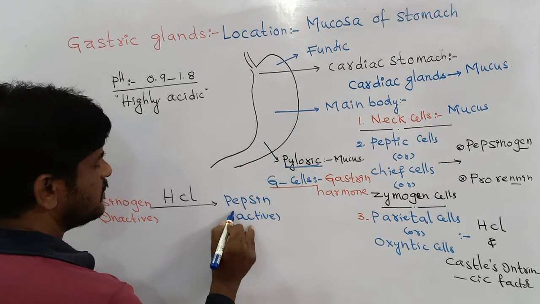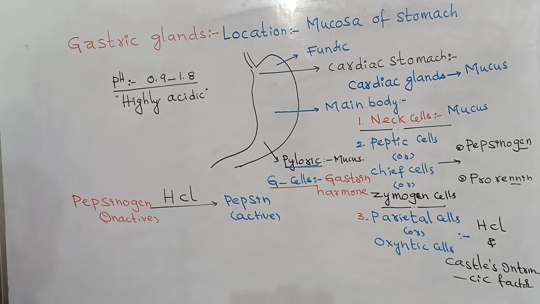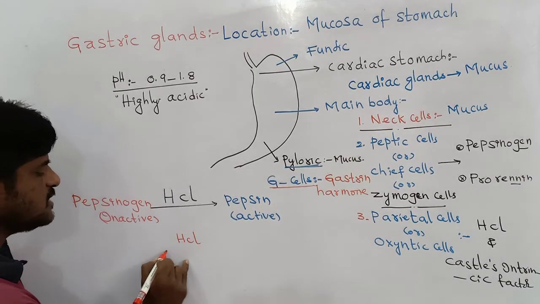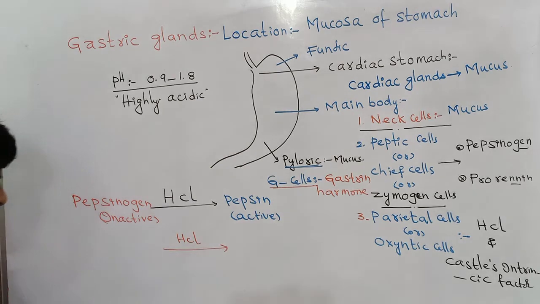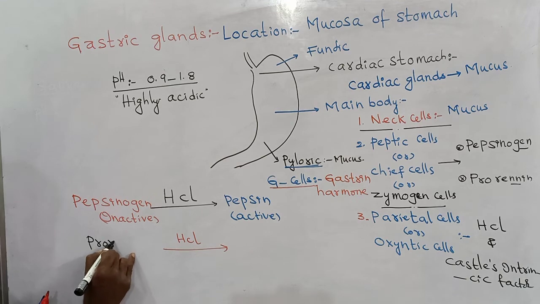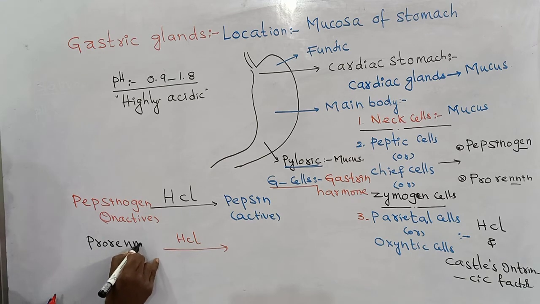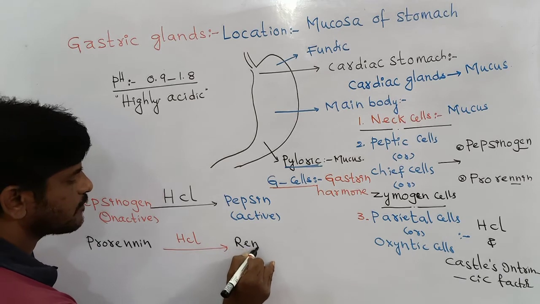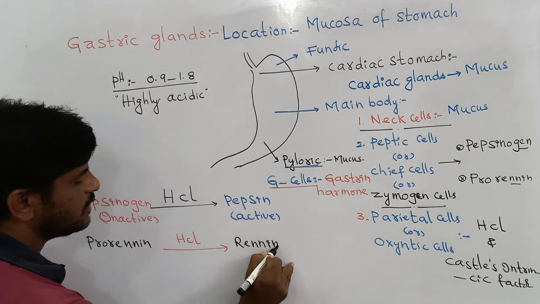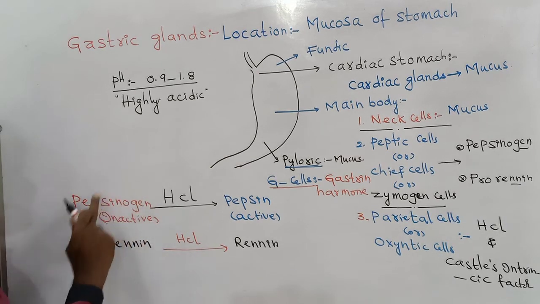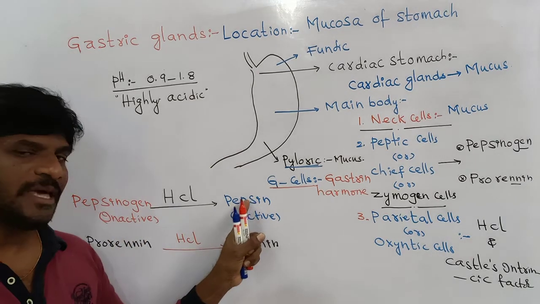One more, the same: hydrochloric acid is working as a catalyst for the conversion of prorenin into active renin enzyme. Prorenin into renin. Therefore, these two inactive enzymes are converting into the active enzymes.